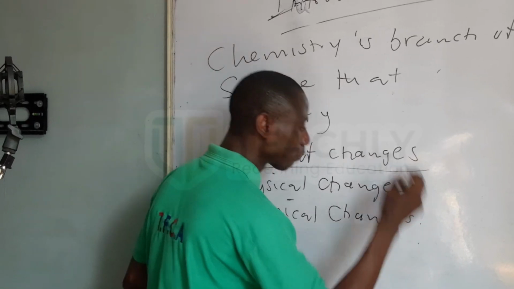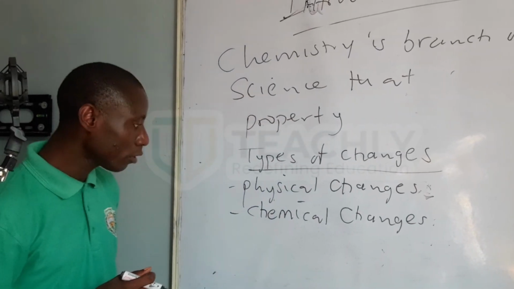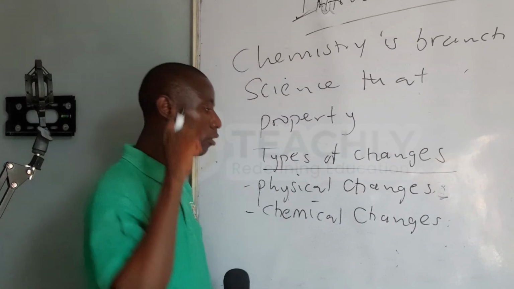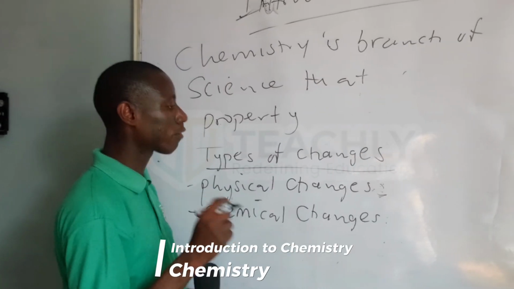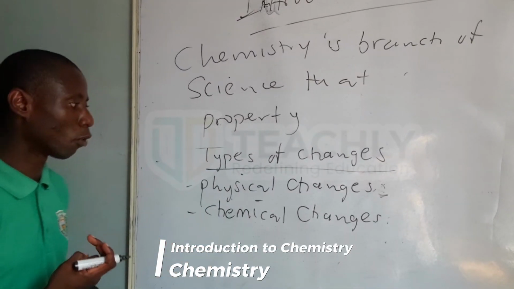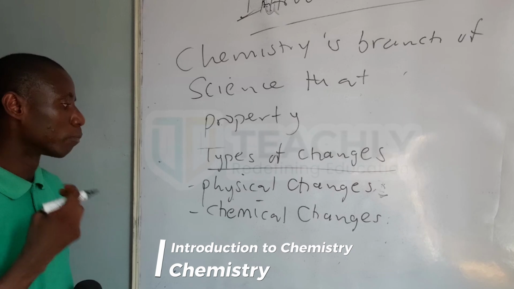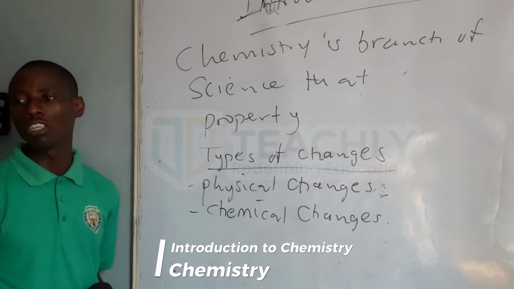But chemical changes are those that cannot be easily reversed, and new products are always formed. Let me give you an example of physical changes.